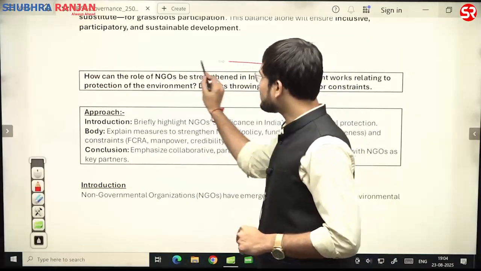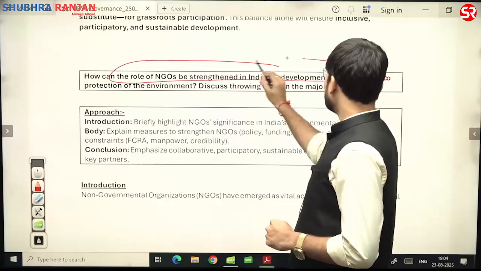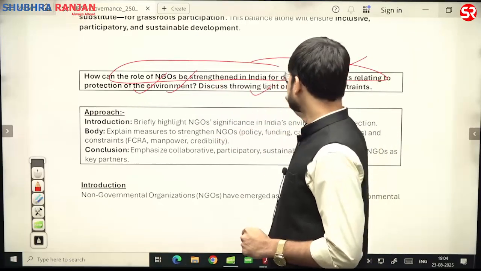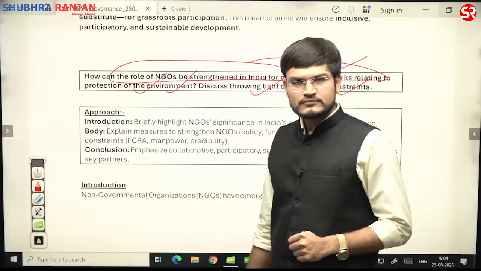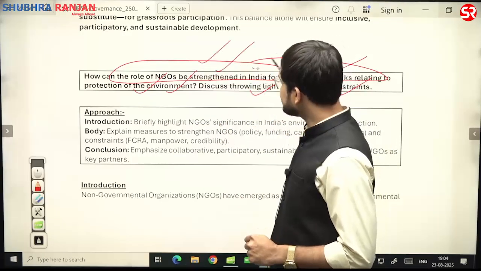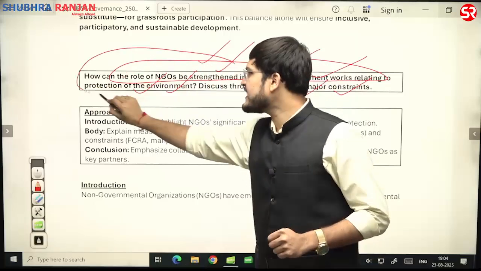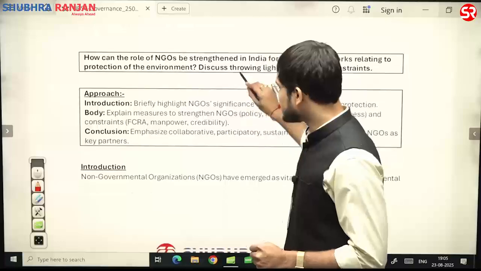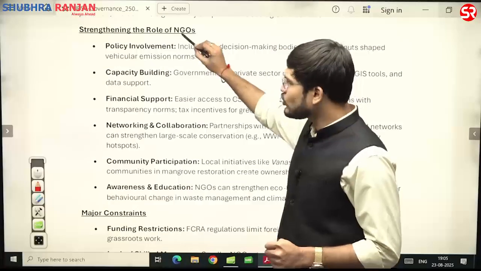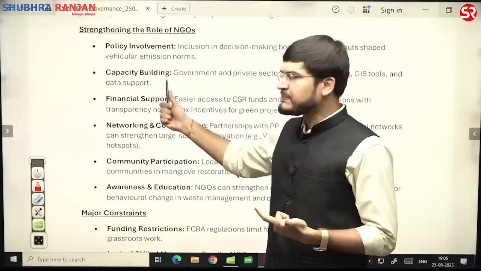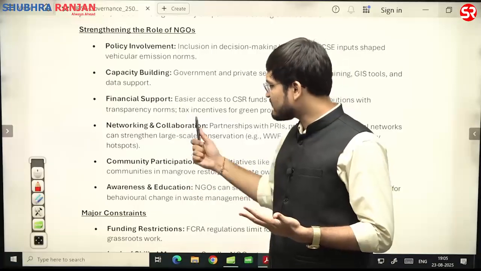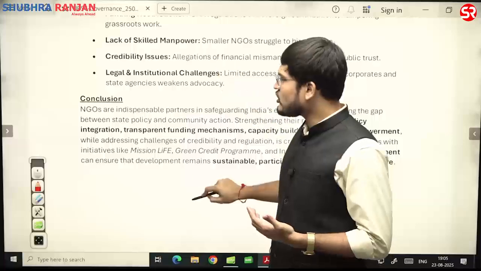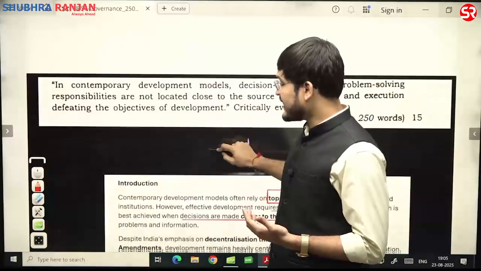How can the role of NGOs be strengthened in India for the developmental work relating to protection of environment, discuss throwing light on the major constraints. And thereby we have already discussed all of those aspects. सारे ही aspect को हम लोगों ने यहाँ पर discuss किया था. For example, we started with the definition, and then we gave roles like policy involvement, capacity building, financial support, networking and collaboration, community participation, awareness and education. Then we talked about issues, way forward and conclusion.